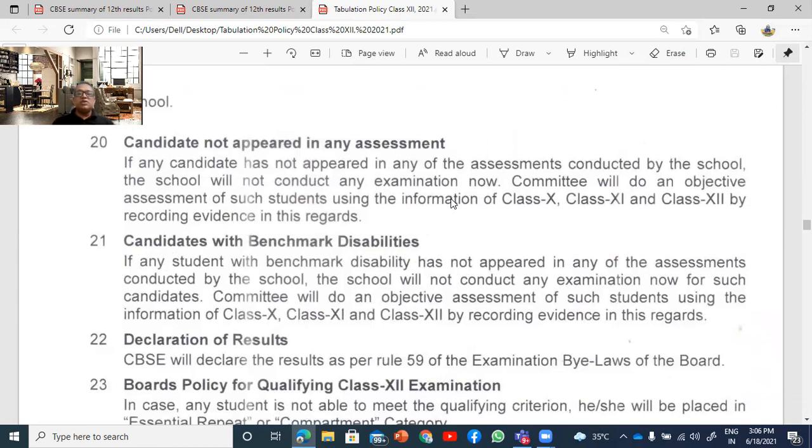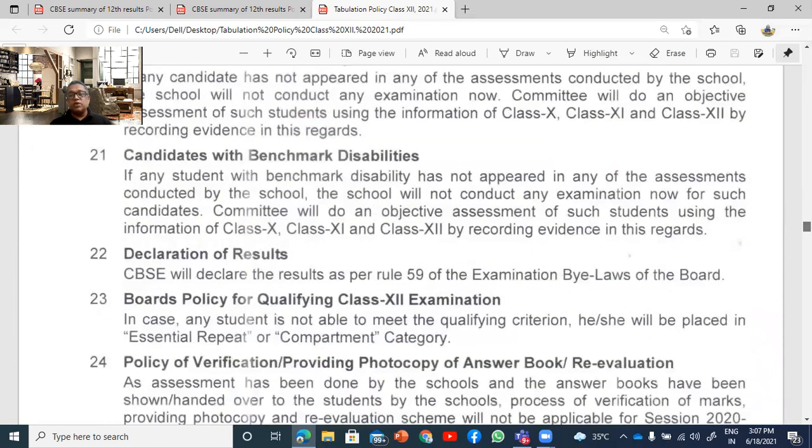Now, if any student has been absent, then the school will not conduct any examination right now. They will be doing an objective assessment of evidence based on classes 10, 11, 12, whatever is there. They have said that nobody should conduct an examination now if the student has not appeared in any of the tests.